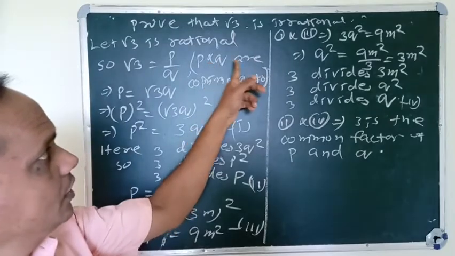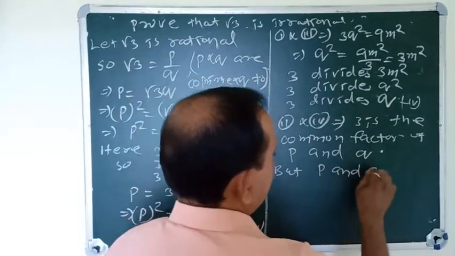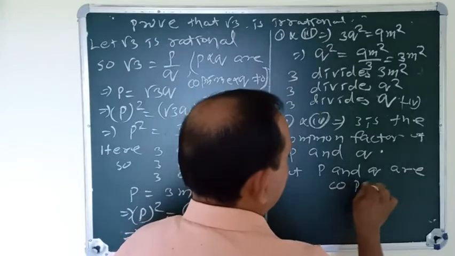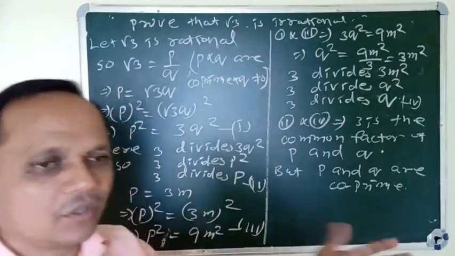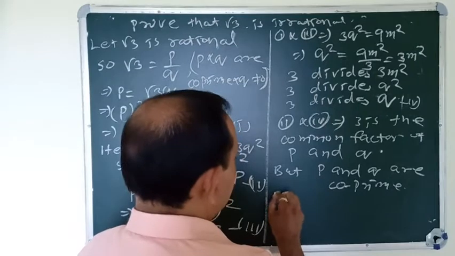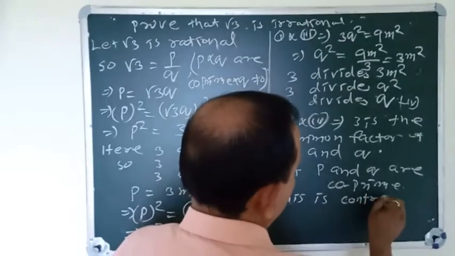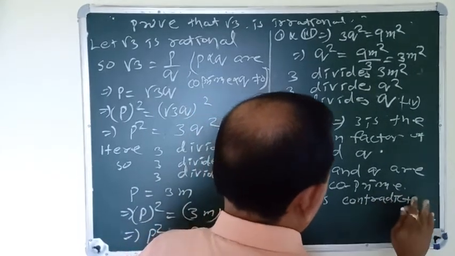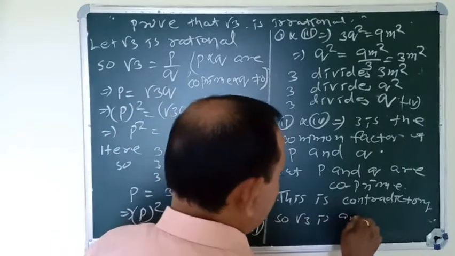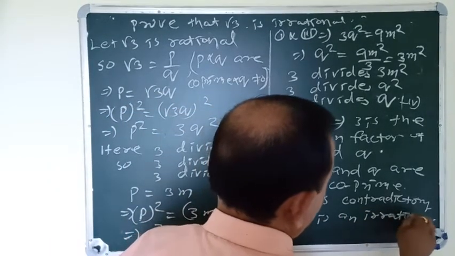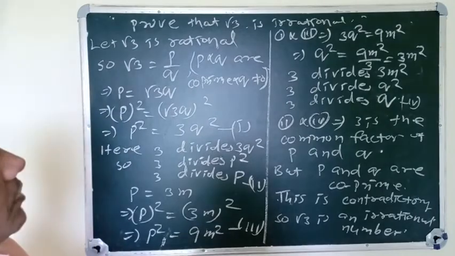But we took that p and q are co-prime numbers. Co-prime means the only common factor is 1, and there is no other common factor. So this is contradictory. So root 3 is an irrational number.